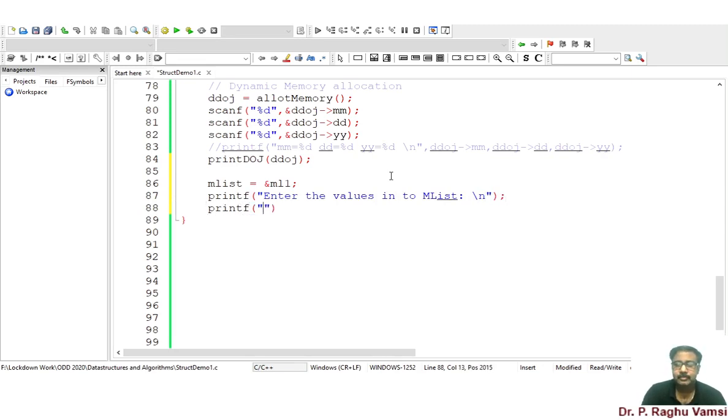What are the values we need to enter? First is the character, right? Percentile c, or we may use the first one, enter name. So here we can use gets of m list hyphen name. So we can use the gets statement.